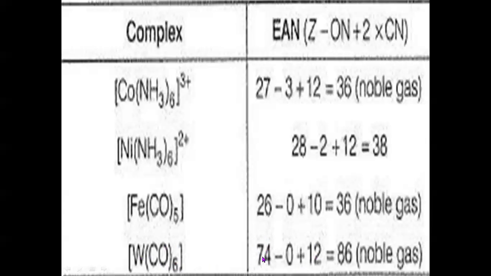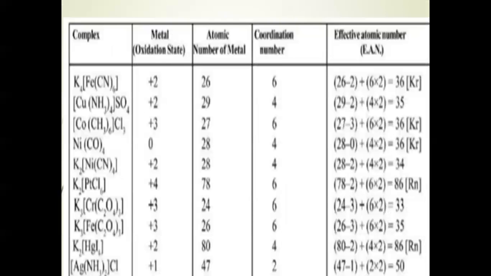The atomic number of wolfram is 74 minus 0, its oxidation state or primary valency, plus 12 means 86. 86 is nearly equal to the atomic number of an element of noble gas called radon, whose atomic number is 84. So remember, EAN of a metal is either equal to or nearly equal to the Z or atomic number of a member of noble gas.